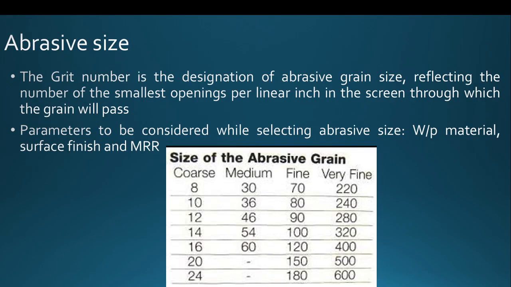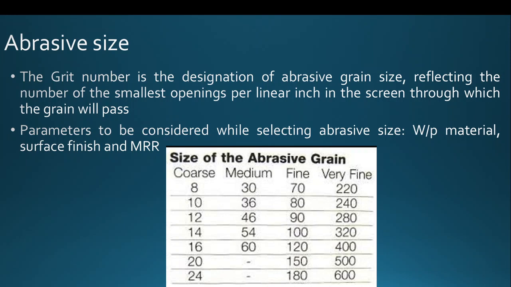And the abrasive size is generally given in terms of the grit number. Grit number is nothing but the smallest opening per linear inch of the screen through which the grain will pass. So if the grit number is lower, then the size of the abrasive is higher. If the grit number is higher, then the size of the abrasive particle is lower.